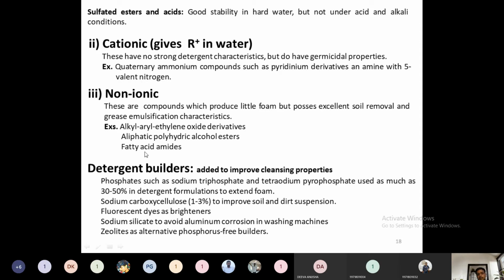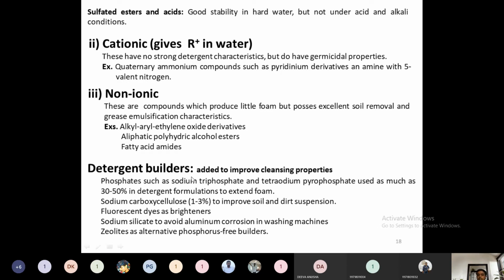Then, apart from the surface active agents, a large part of these detergents will have detergent builders. What are these detergent builders? These detergent builders are compounds which are added to improve cleansing properties. Further, to enhance the cleansing properties of a detergent, we use a detergent builder. The examples of these builders are phosphates such as sodium triphosphate or tetrasodium pyrophosphate. These are the formulations which are used in detergent manufacturing.